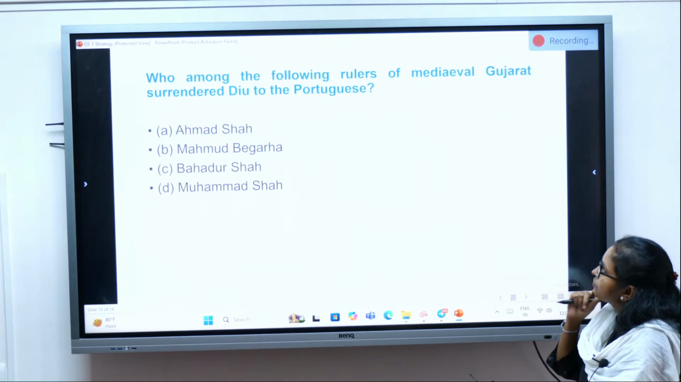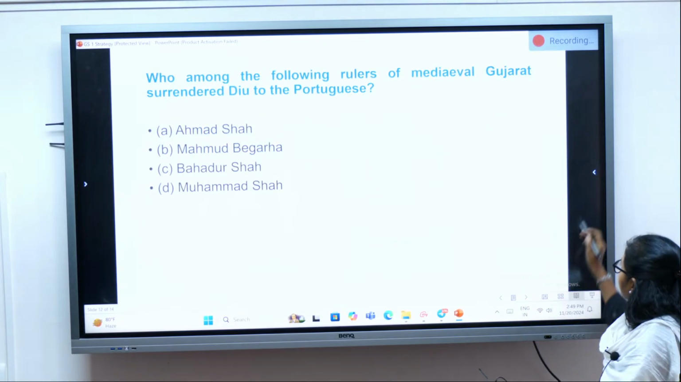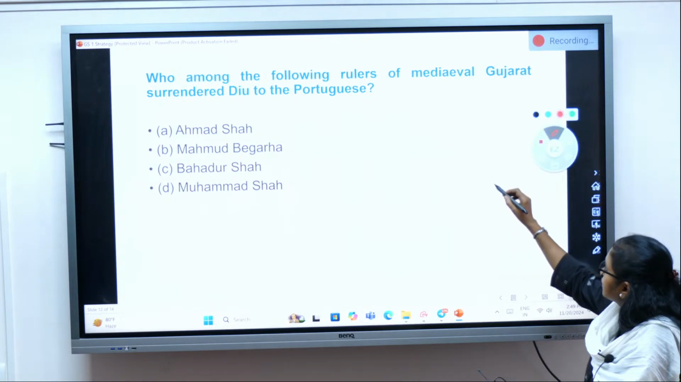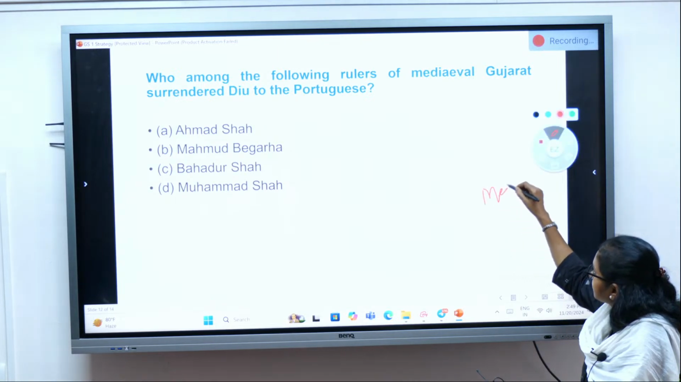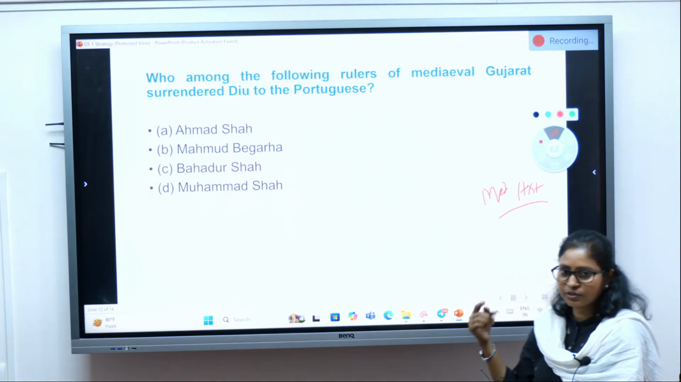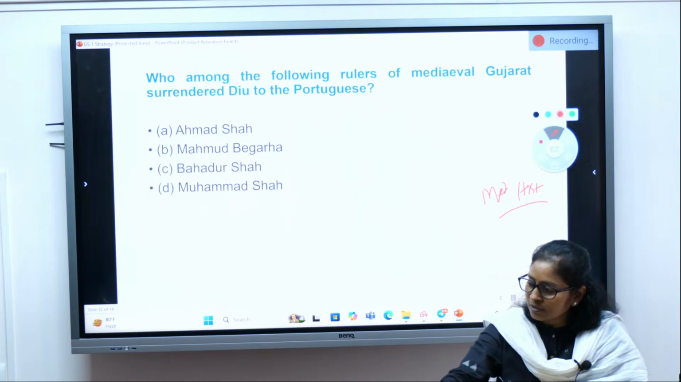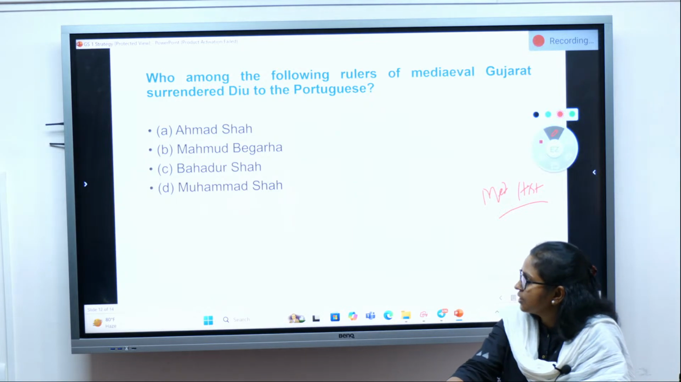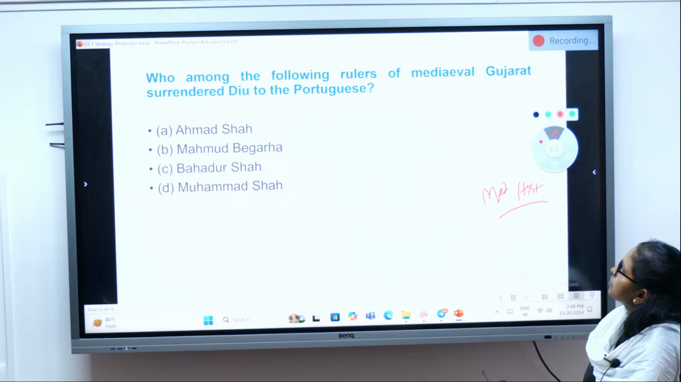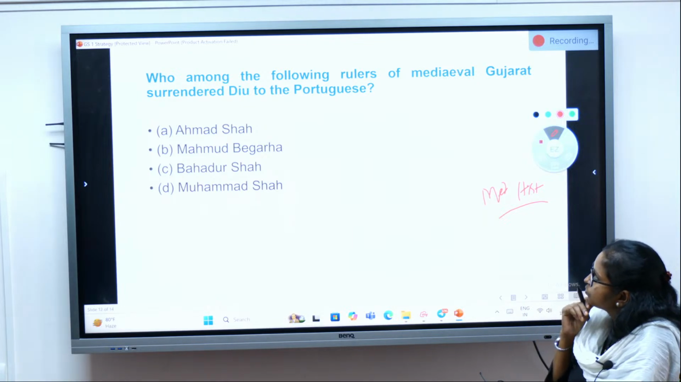Now, next question, this is from your medieval history, so I have taken from each section: one from ancient, one from medieval, and one from modern. So this is from medieval history. The question is, who among the following rulers of medieval Gujarat surrendered to the Portuguese?